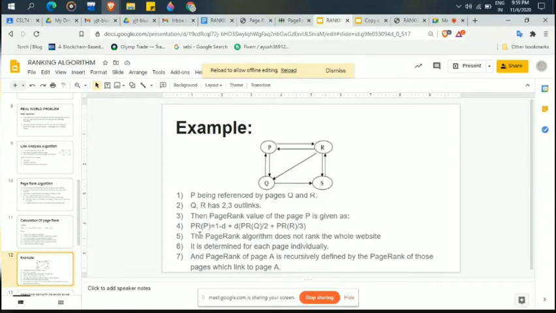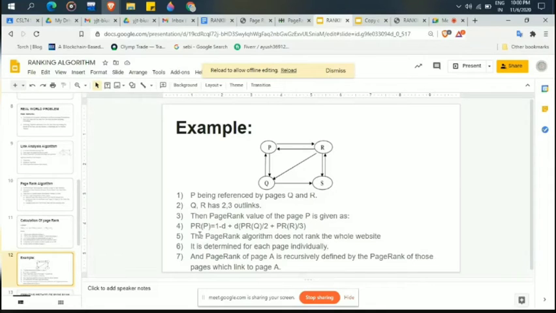The PageRank algorithm cannot rank a whole website. It is determined for each page individually. For each page we can calculate it individually: for P, for R, for Q, and for S, each individually.